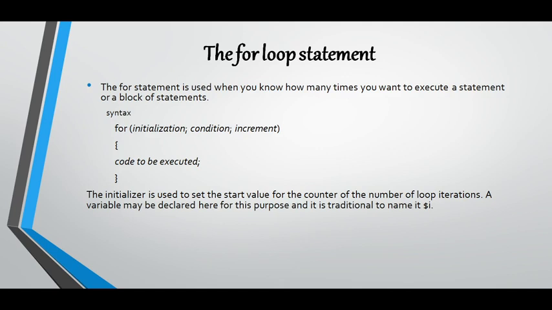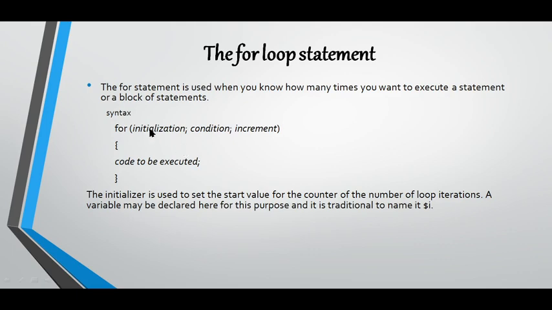After giving the condition for how many times the loop should execute, it will execute till the condition becomes false. After the condition becomes false, it will come out of the loop. So the code is going to be executed again and again till the condition becomes false.